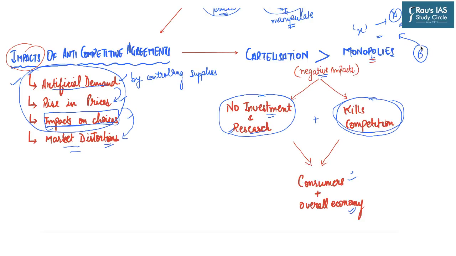The person B is free to enter into the market. Okay, so the monopoly is a temporary phenomenon which can be challenged by someone else, but the cartelization can hamper the long-term prospects of the overall economy. That is why this cartelization, according to some experts, is more dangerous than monopolies.